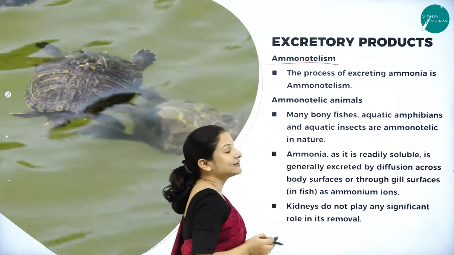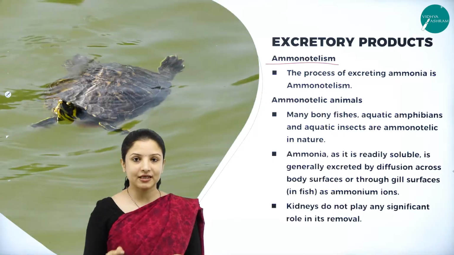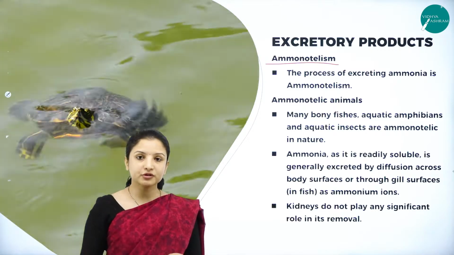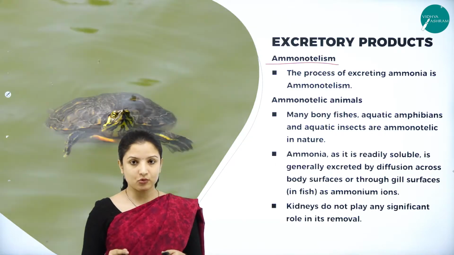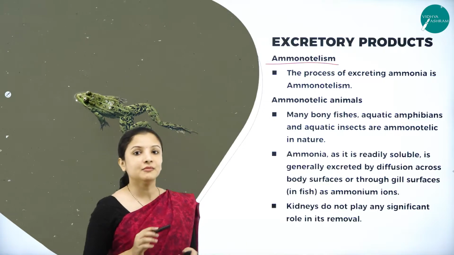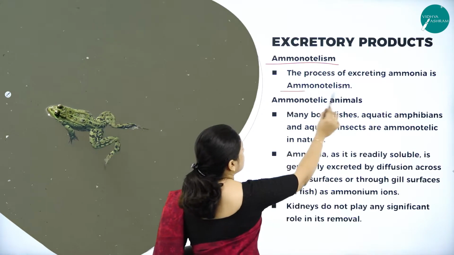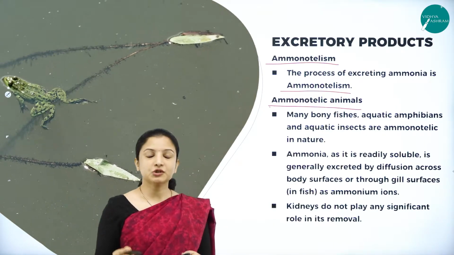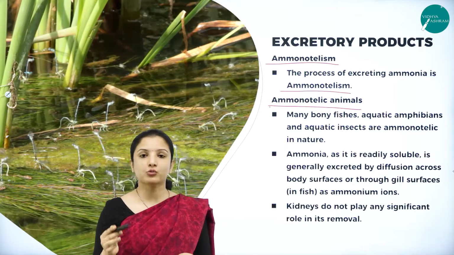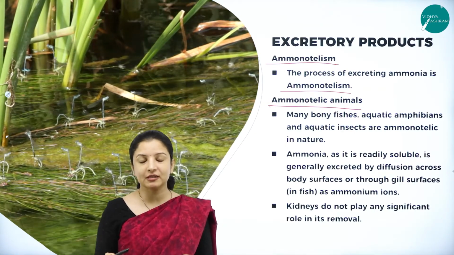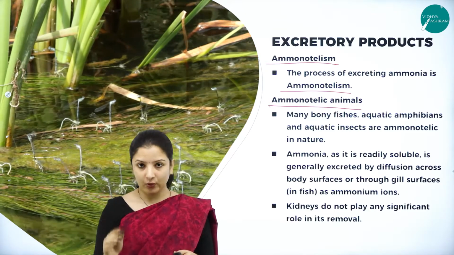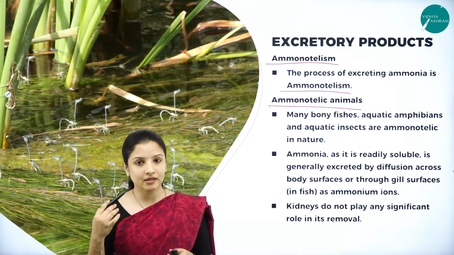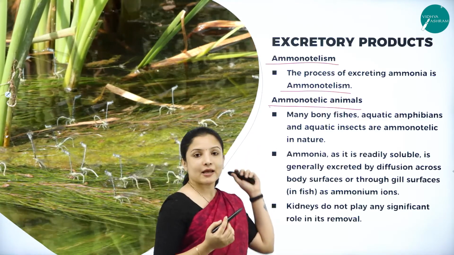There is a process called ammonotelism. As the word itself says, ammonotelism, the process of excretion of ammonia, or the process of removal of the nitrogenous waste ammonia from the body of an organism, is called ammonotelism. So next is ammonotelic animals. Those animals which exhibit ammonotelism, what is ammonotelism? It is nothing but the excretion of waste in the form of ammonia. So those animals which excrete ammonia as their excretory waste are called ammonotelic animals.